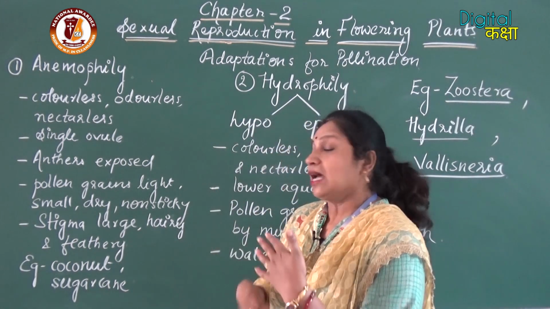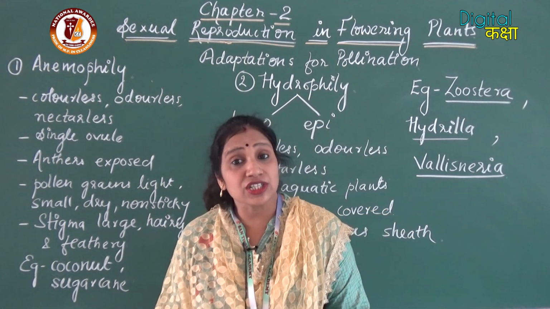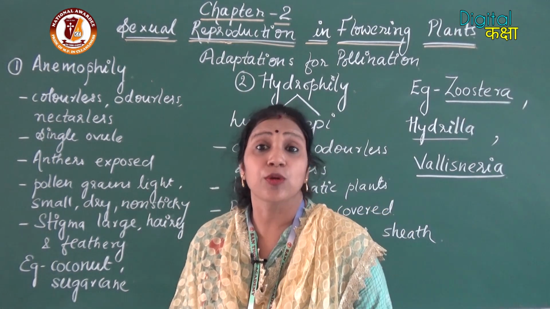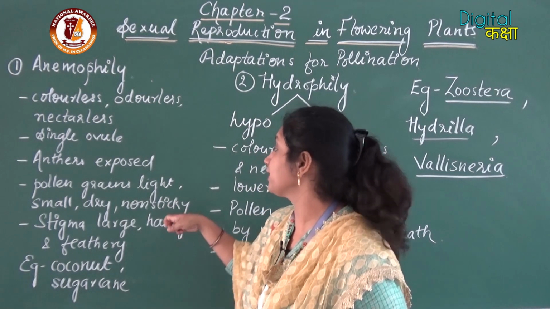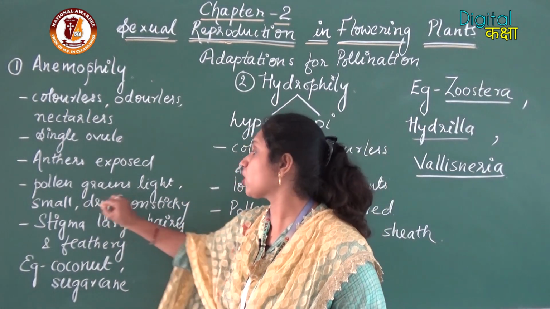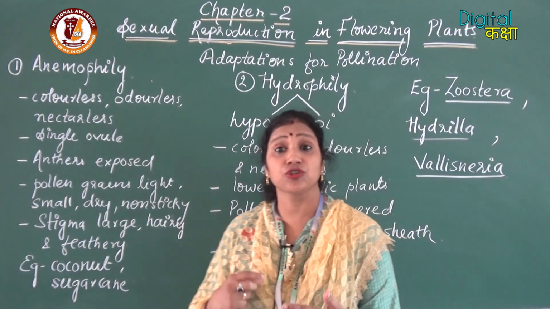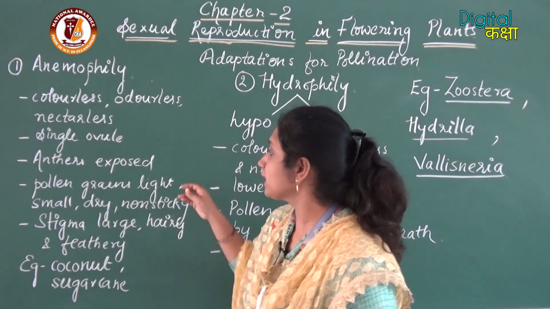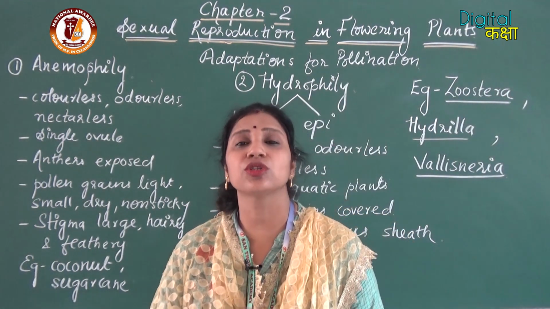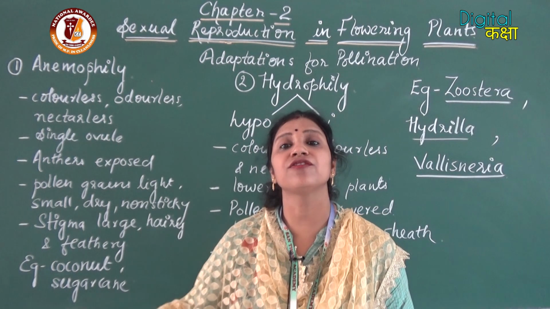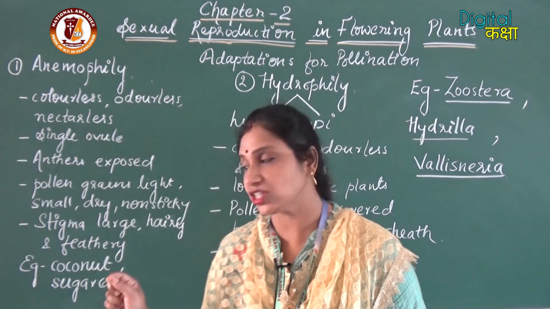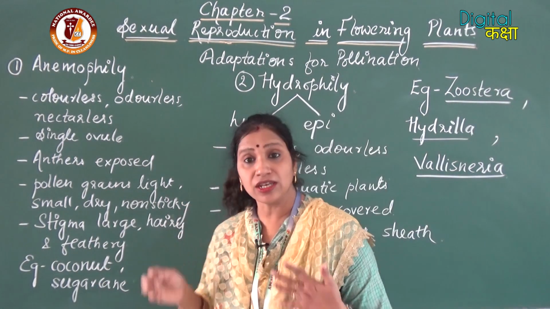Now about the characteristics of pollen grains. The pollen grains should be very light, small, dry and non-sticky. Why should they be light and small? So that they can easily flow along with the wind. They should be dry and non-sticky.